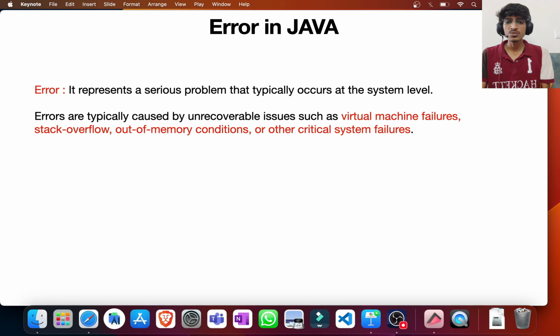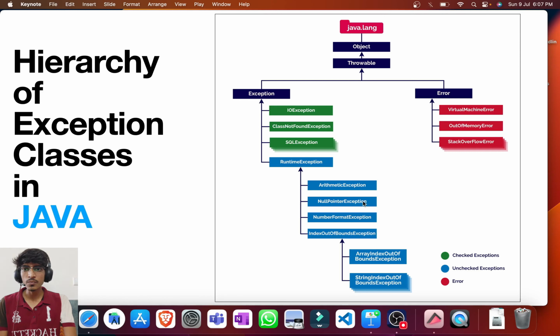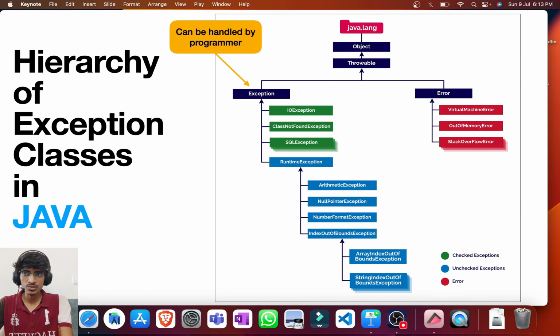So let me just take you to this particular slide. There are a lot of types of exceptions which we can see here, and just now in VS Code we have already seen some of the examples of arithmetic and null pointer and number format as well, and also input output exception. So these were all exceptions which we were able to handle with the help of try catch or throws keyword. So there are these errors as well in our programs which are unrecoverable. So as we have understood till now, exceptions can be handled by a programmer and errors are unrecoverable issues. Okay, so yeah, let me repeat this again.